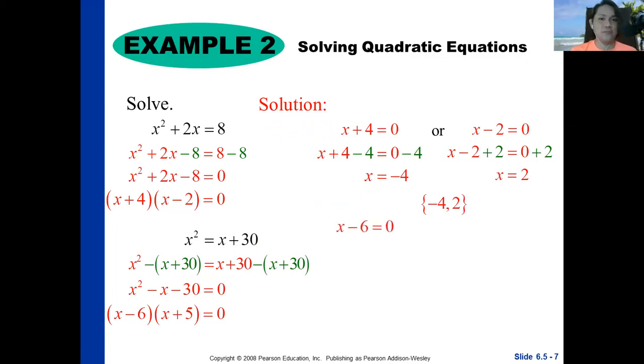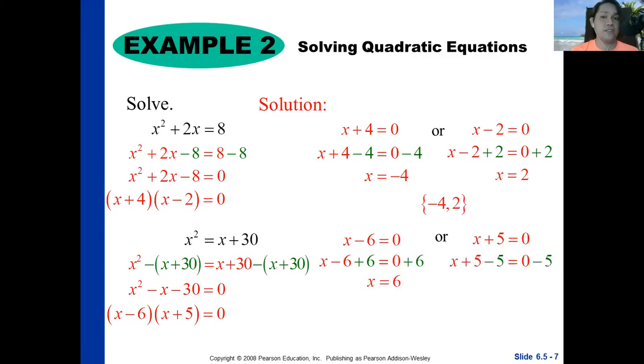That gives you x minus 6 is equal to 0, which gives us x is equal to 6. Then the other one is x plus 5 is equal to 0. That gives us x is equal to negative 5. So the roots of the quadratic equation x squared minus x minus 30 are negative 5 and 6. Okay, so do not forget it.